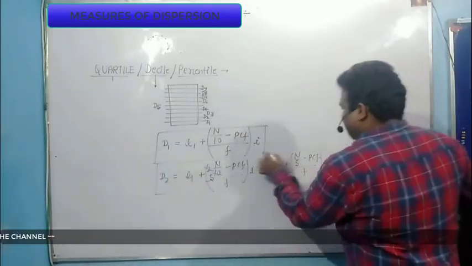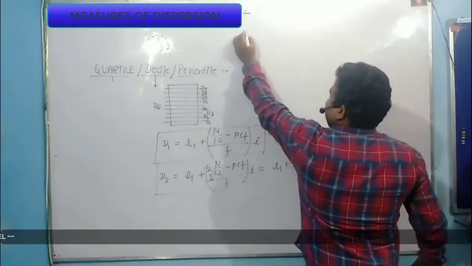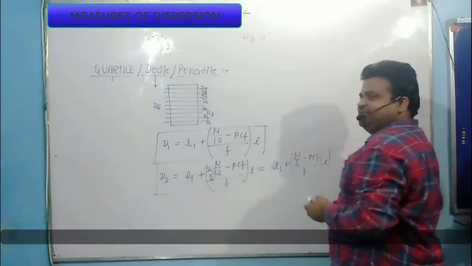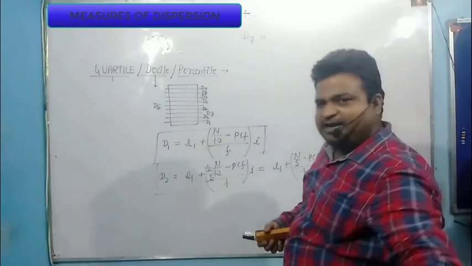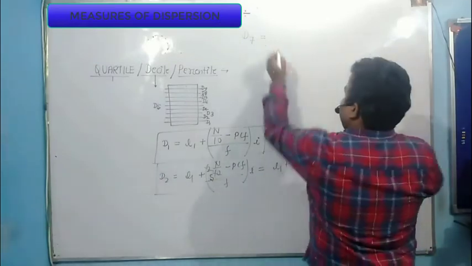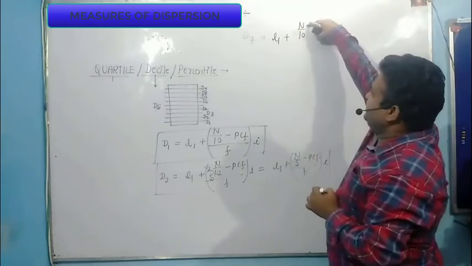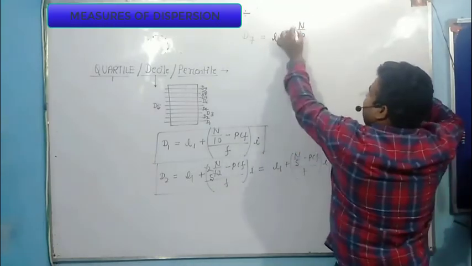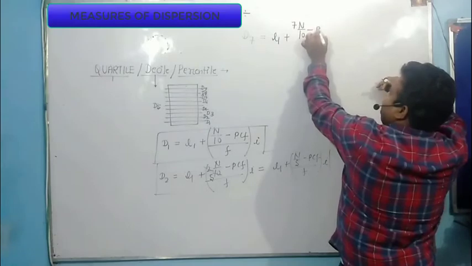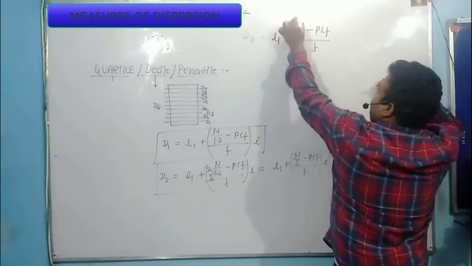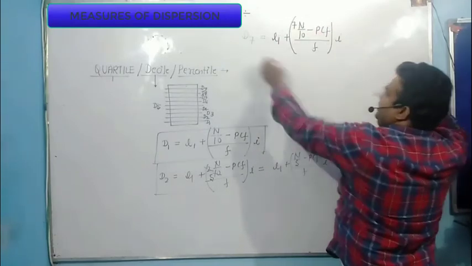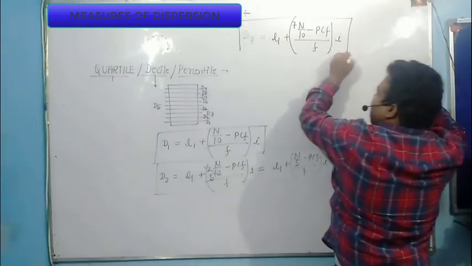Now, what is the formula of the seventh decile? Suppose you want to calculate the seventh decile. The seventh decile formula would be L1 plus N by 10. Again the same pattern, dividing the entire data set into 10 equal parts. For the seventh decile, I need to multiply by 7, minus PCF divided by F into I. So this is the seventh decile formula.